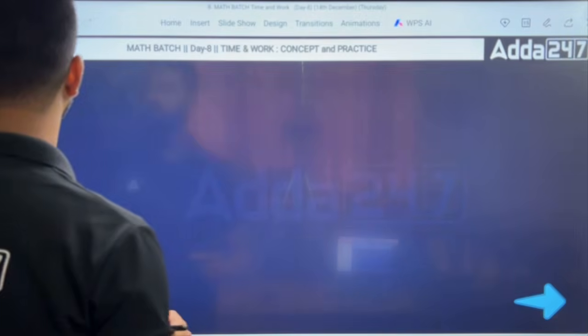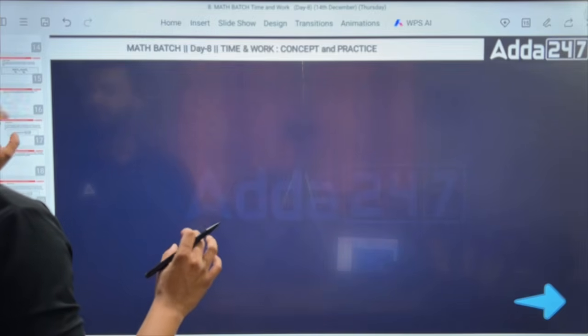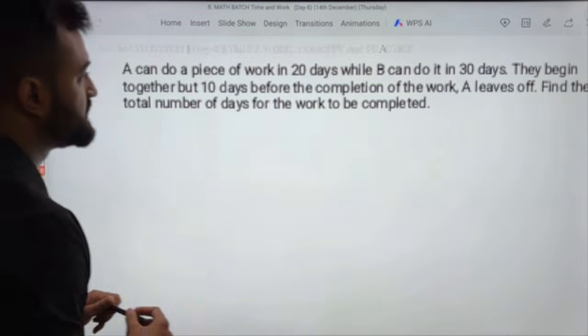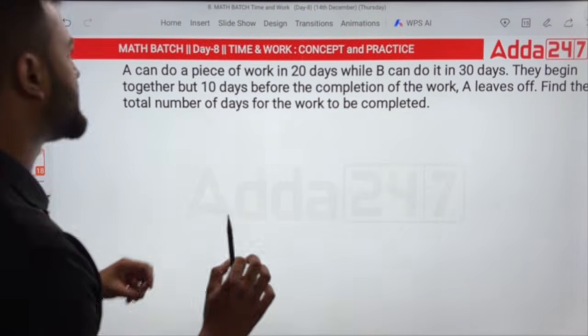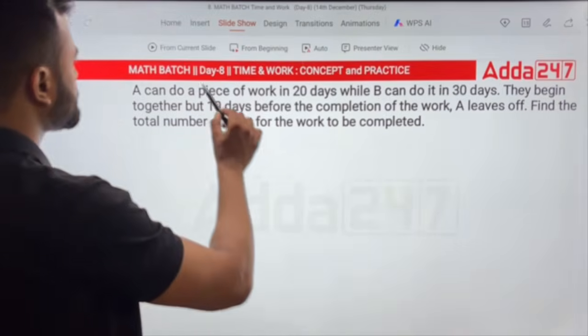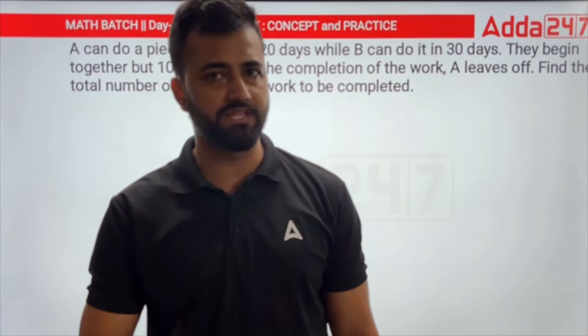So let's understand what a betrayal concept is via a question. For example, this is the question that they have given out here. So we'll understand this concept directly through the question. Because as we have covered the basics, those of you who could not attend the class yesterday, go and check that video first to clear the concepts, and then you can see this part.